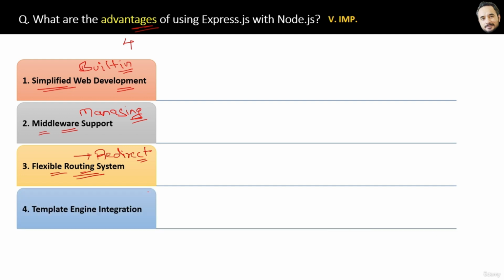Then the last advantage is template engine integration. Sometimes we create dynamic HTML at the server side rather than the client side. Template engine integration helps us in creating that dynamic HTML content. Basically, here we combine the HTML template with the data from the database or anywhere. The Express framework makes this process very easy and simple for you.